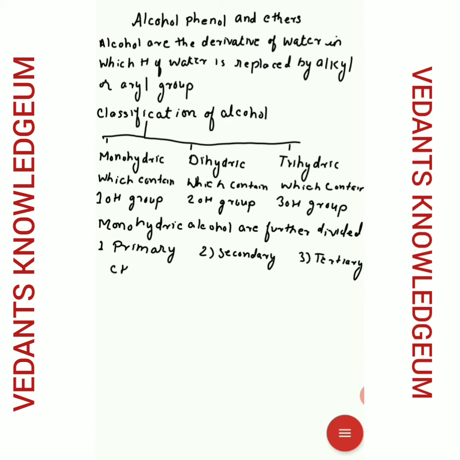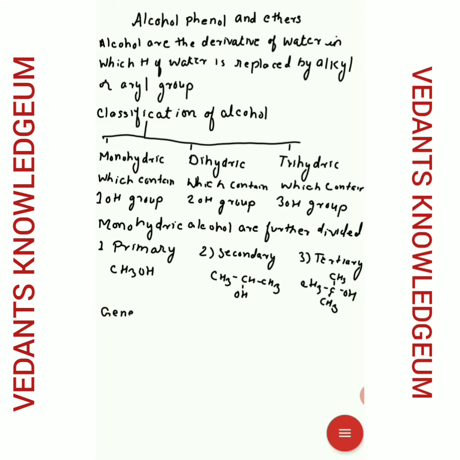Primary alcohol, for example, CH3OH or C2H5OH. Secondary alcohol, CH3-CH(OH)-CH3. The OH is joined to that carbon atom which is attached to two carbon atoms. Tertiary alcohol, that is (CH3)3C-OH. So it is tertiary alcohol, that is 2-methylpropan-2-ol.